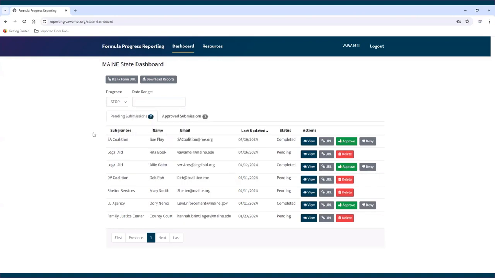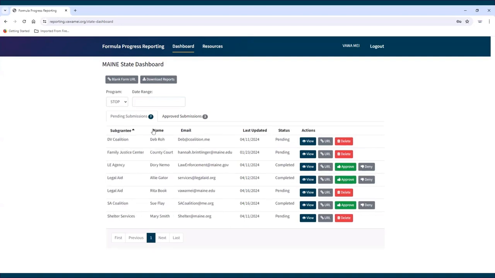Sorting reports. State administrators can sort reports in each tab by clicking on the column headers. Once clicked, the dashboard will automatically sort by that column. To sort by a different column, simply click on a different column's header. Headers that you can sort by include subgrantee, name, email, last updated, and status.